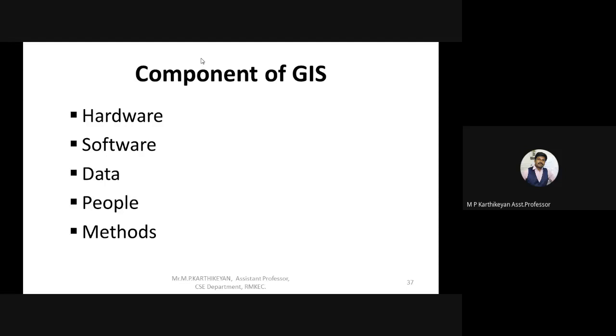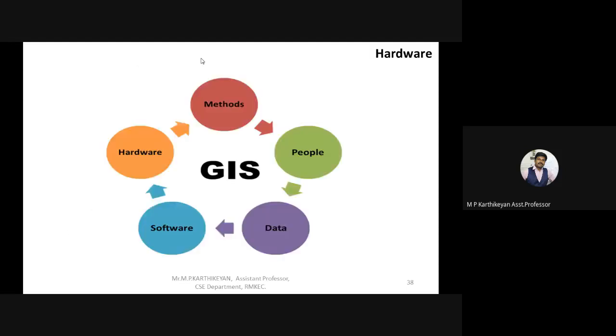In the people category. So for example, we will go to the first one. This is hardware, methods, people, data, and software. These are the 5 components of GIS. Please note it down.